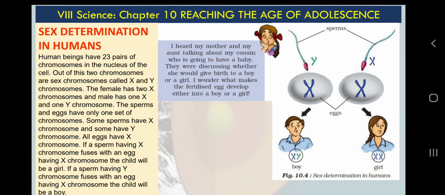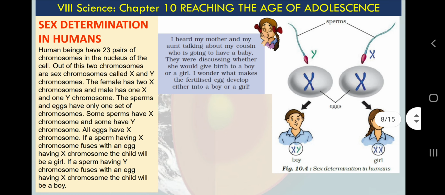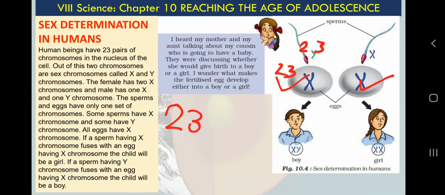Very simple. All eggs produced in the ovary in the female reproductive system have only one X chromosome, because as I said earlier, sperms and eggs have half the number of chromosomes compared with normal body cells. So they have 23 chromosomes in the egg and 23 in the sperm, and that makes sense, because at the time of fusion, we know what we mean by fertilization: fusion of male and female gametes, sperm and egg.